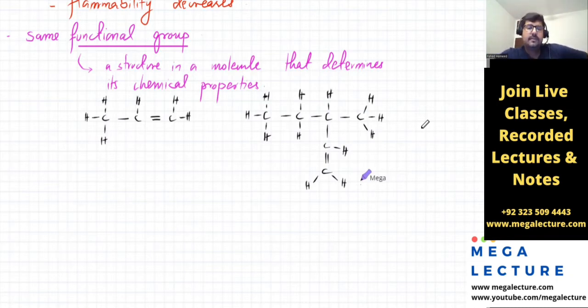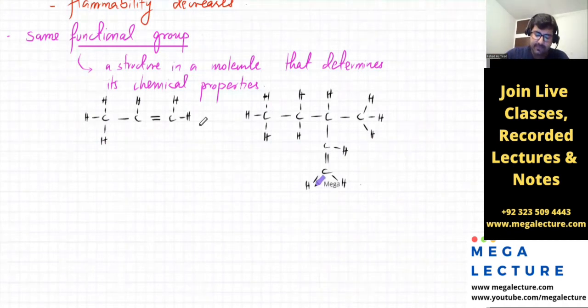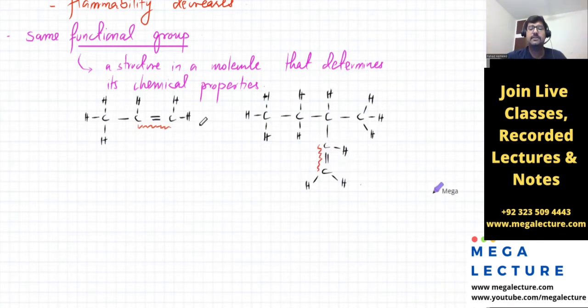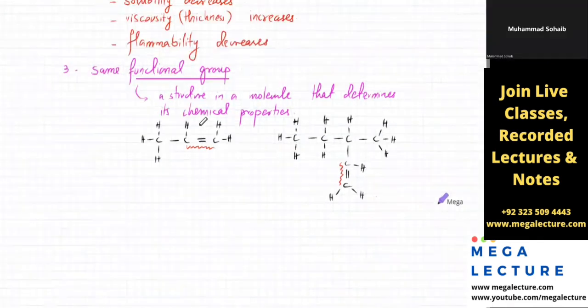Now, if you look at these two molecules, they're completely random molecules that I've drawn. They have a certain similarity: both of them have a carbon and carbon double bond. This one also has a carbon and carbon double bond.